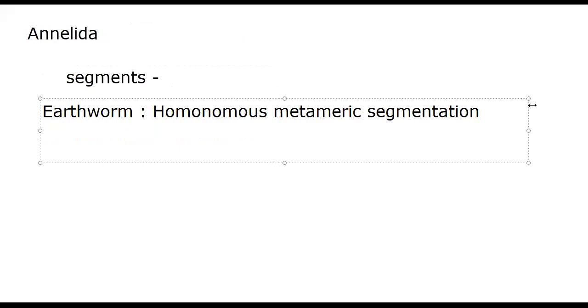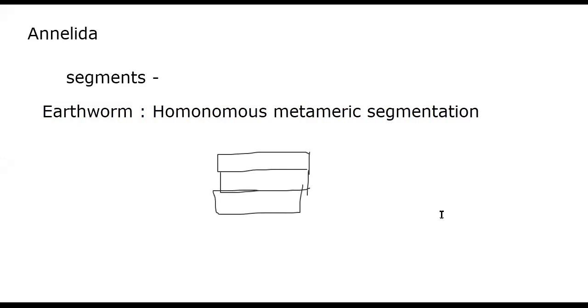So let us analyze this. What is homonomous metameric segmentation? Each segment is called a metamere, and the metameres are equal in shape. That is the first thing here: all the segments are almost equal, which we call homonomous metameric segmentation. In the earthworm, about 100 to 120 segments are present.